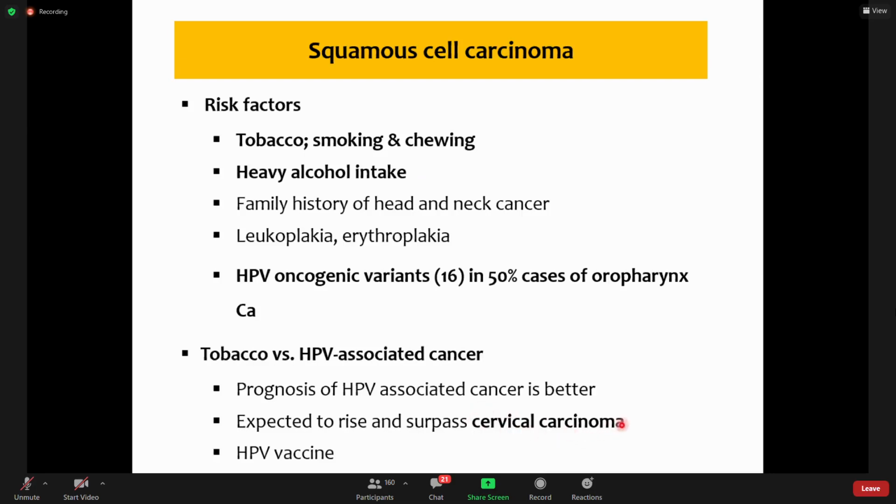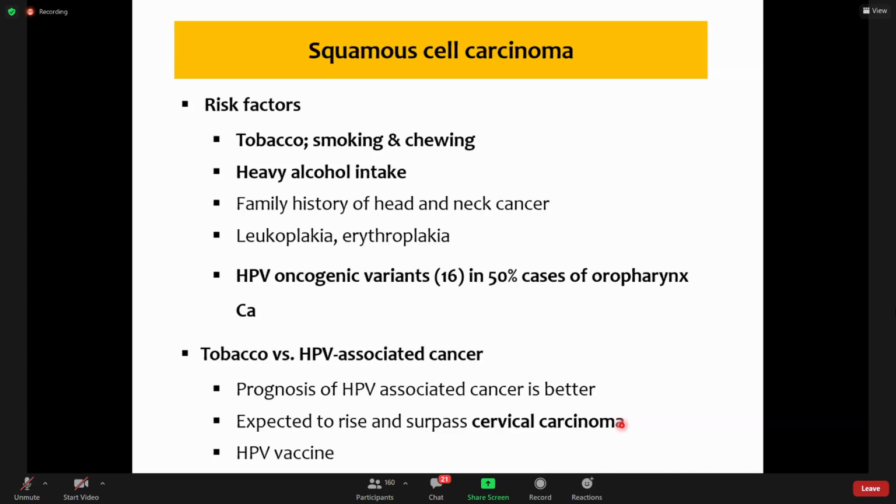Cervical carcinoma was the most common female tumor, but two factors resulted in decreasing its incidence. First is the screening method. Cervical epithelium sheds off and can be taken from the vagina, then stained through pap smears, and if dysplastic cells were found, these patients were followed and treated accordingly.